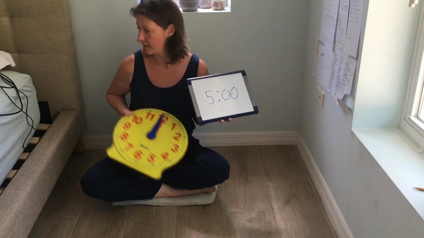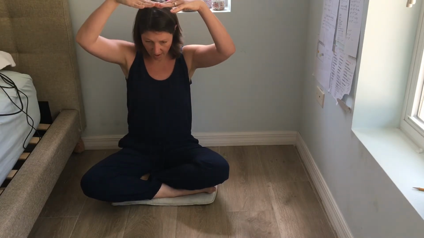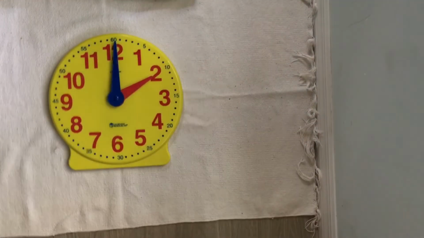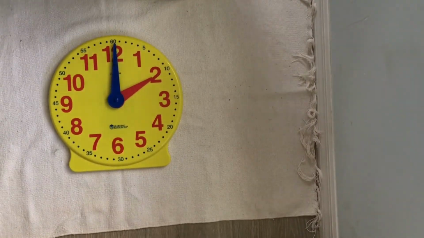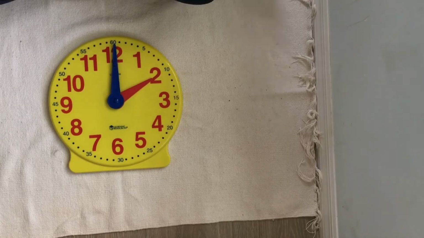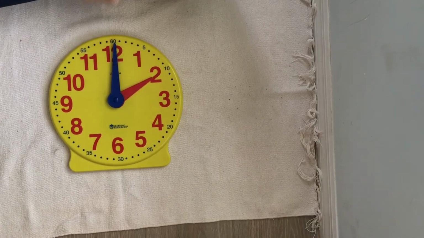So we will move on to the rug, where you can look from up high at the clock. Okay, so we've relocated to the rug. Here we are. Now you're watching from above. Hello. And I have my analog clock in front of me.